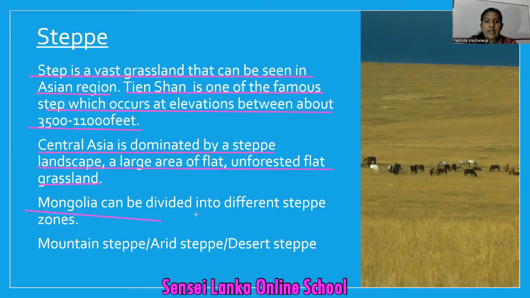Then Mongolia can be divided into different steppe zones. Do you know Mongolian steppes is another example. So they are divided into different types.